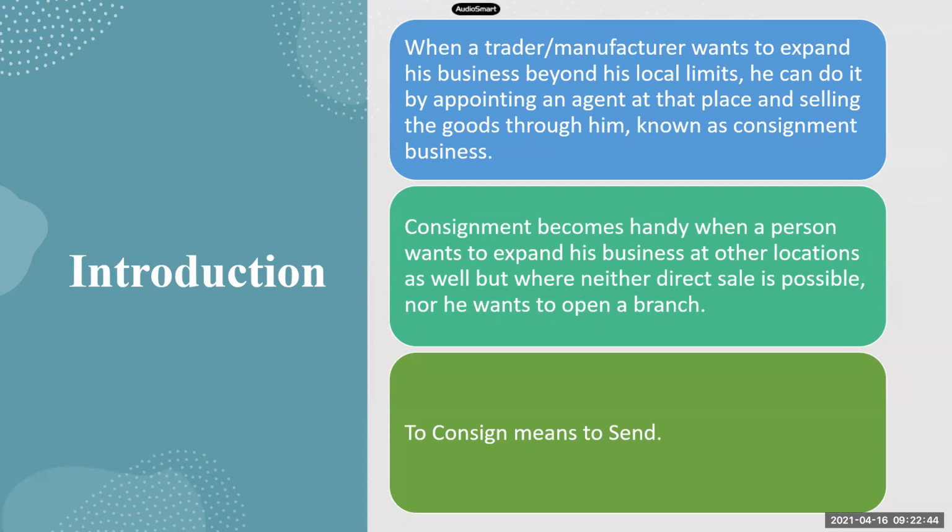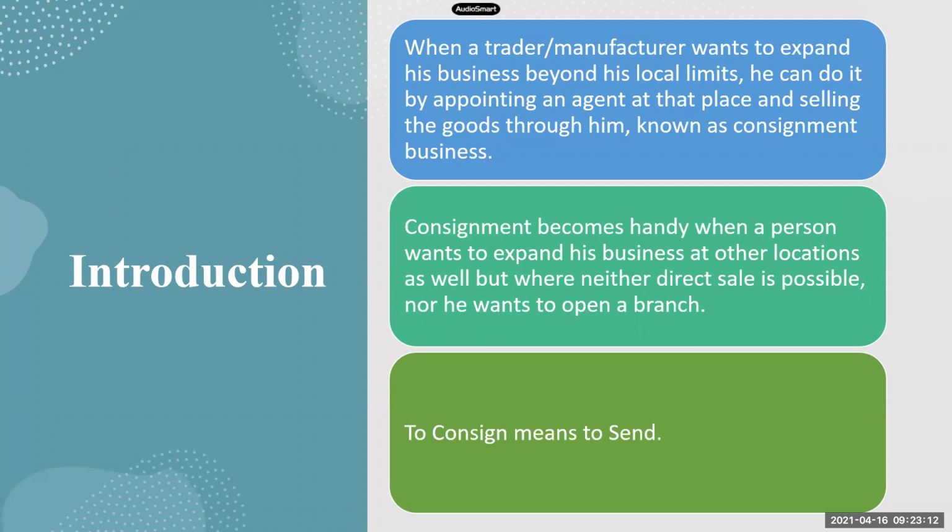So what he does, he will appoint a person in the other state and A will send goods to the other person in the other state to be sold on his behalf. So that means A is sending goods to B and B will sell these goods on behalf of A. And A will pay some commission to B for selling the goods on his behalf.